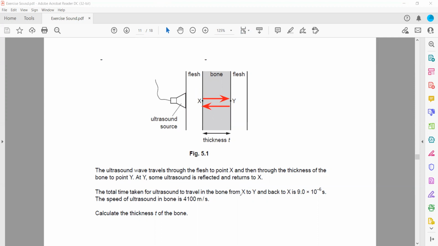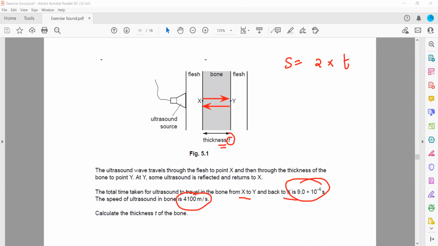The total time for ultrasound to travel from X to Y and then back to X is 9 times 10 to the power minus 6 seconds. The speed of the ultrasound in the bone is 4100. What is the thickness? We have the formula, speed is distance over time, but this time the distance will be 2d, where d is the thickness.